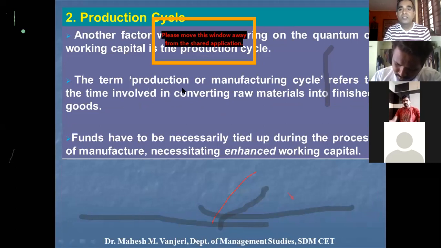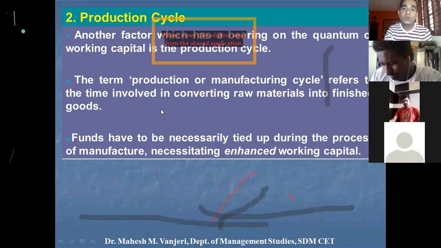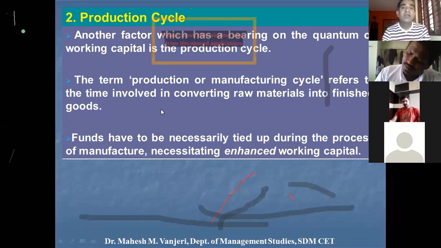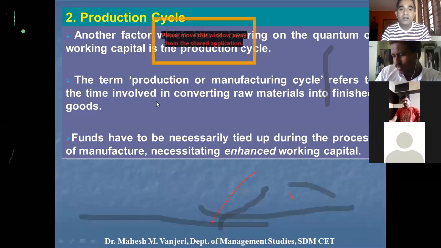The term production cycle or manufacturing cycle refers to the time involved in converting raw materials into finished goods. So it is very simple. If the time required to convert raw materials into finished goods is long enough, the need for working capital will be very high. Inversely, if the time required in converting raw materials into finished goods is low, the requirement for working capital will be very low.